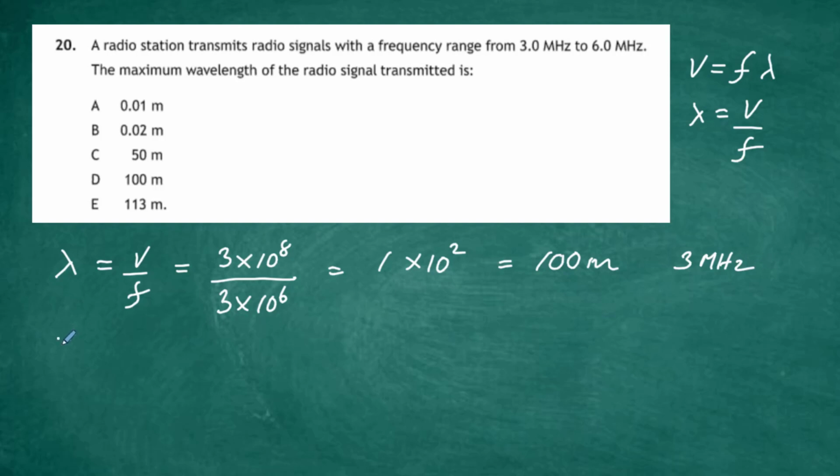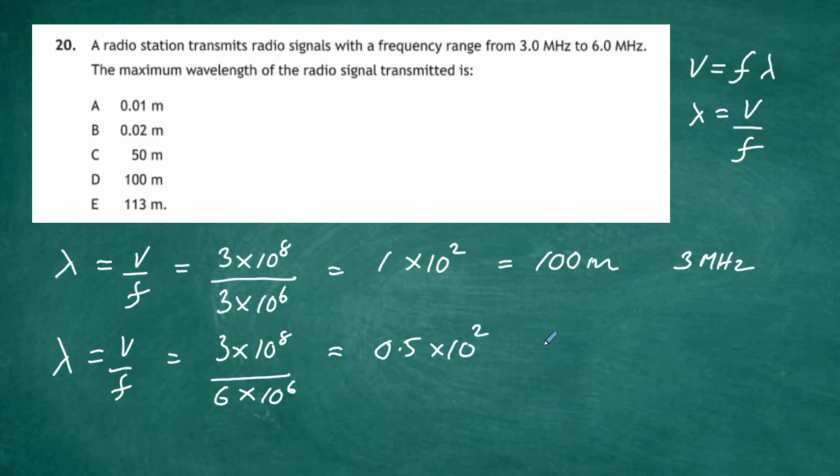Then you can do the same calculation again. Lambda equals v over f equals the speed of light, 3 times 10 to the power 8, and we're going to divide this time by 6 times 10 to the power 6. That's what a megahertz is. And that's going to give us 0.5 times 10 to the power 2, which is in fact 50 meters, because 10 to the power 2 is 100, and 100 times 0.5 is 50.